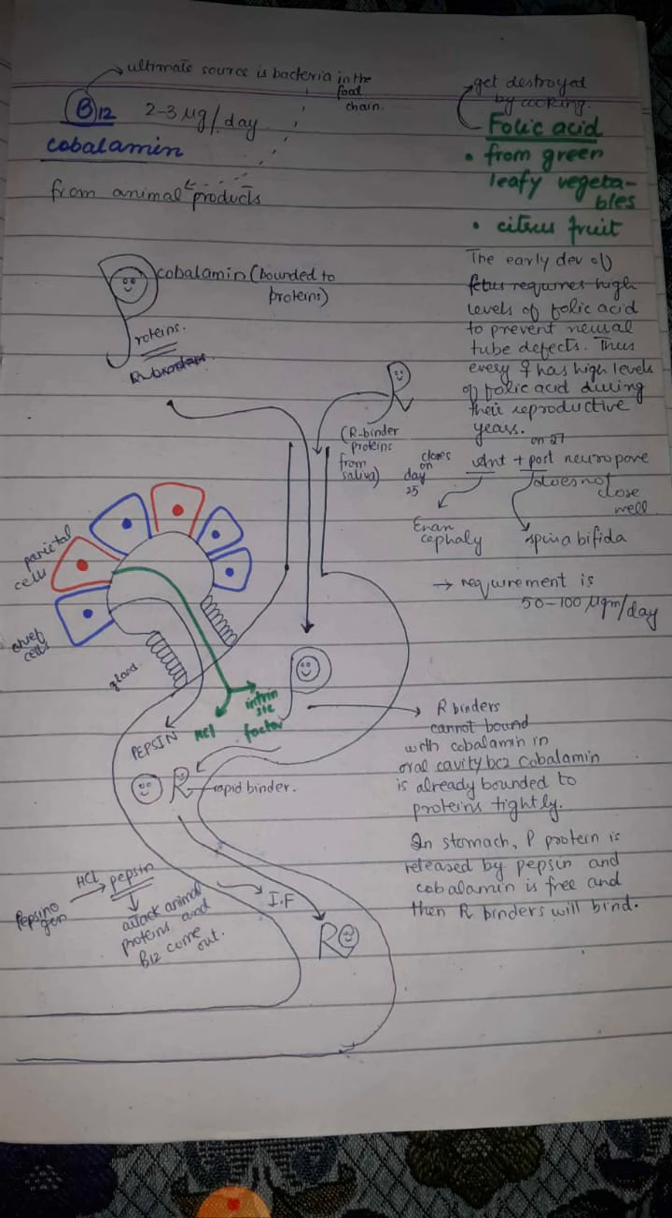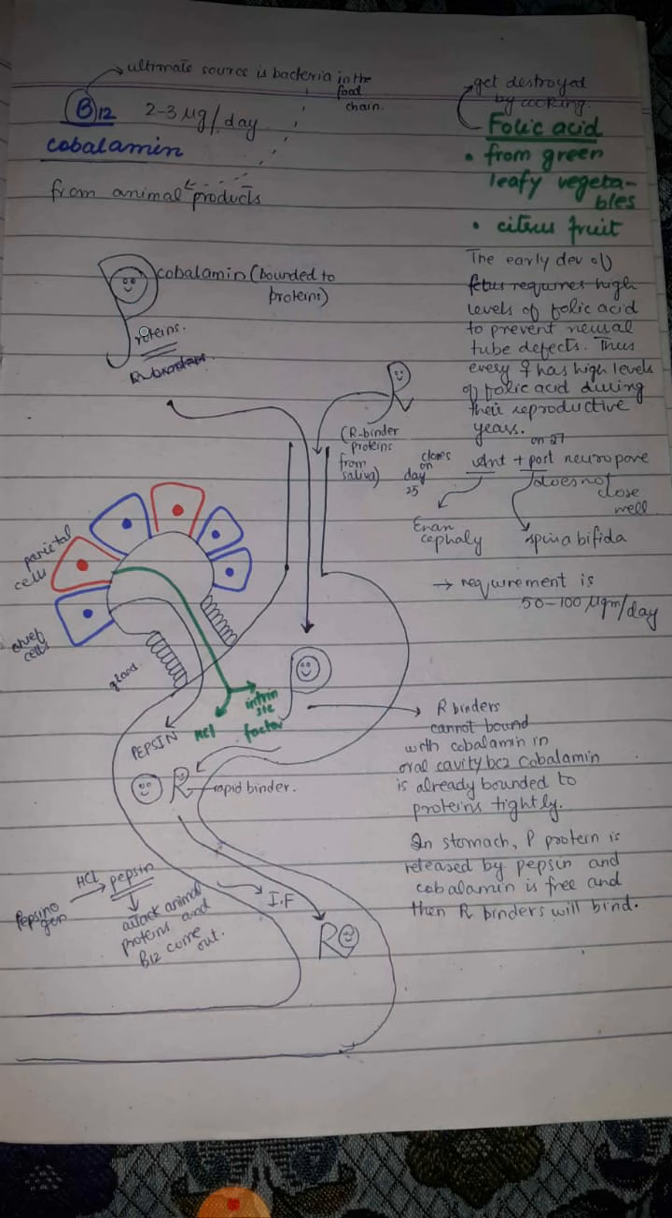Now, how are vitamin B12 and folic acid absorbed from the gastrointestinal tract into our blood? Vitamin B12 is also known as cobalamin. The ultimate source of vitamin B12 or cobalamin in our diet in the food chain is bacteria. It is present in animal products. The daily requirement of vitamin B12 is 2 to 3 micrograms per day. When we take cobalamin, mostly it is bound to animal proteins. Here we can say that this is vitamin B12 or cobalamin, and this is the animal protein it is bound to.